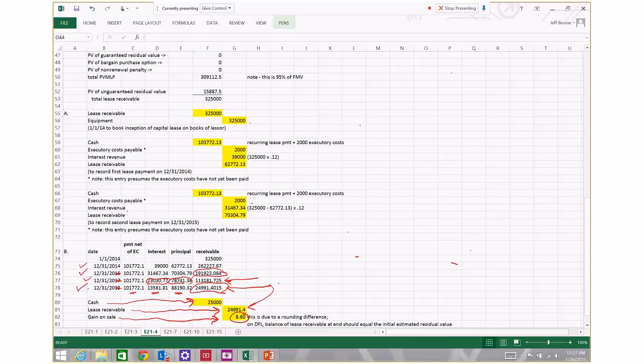It didn't in this case, because we had some slight rounding errors in connection with our present value calculations. But had these calculations been carried out with more decimal points than what we actually did, this balance here would have been $25,000, and the entry would have been simply debit cash $25,000, credit lease receivable $25,000.